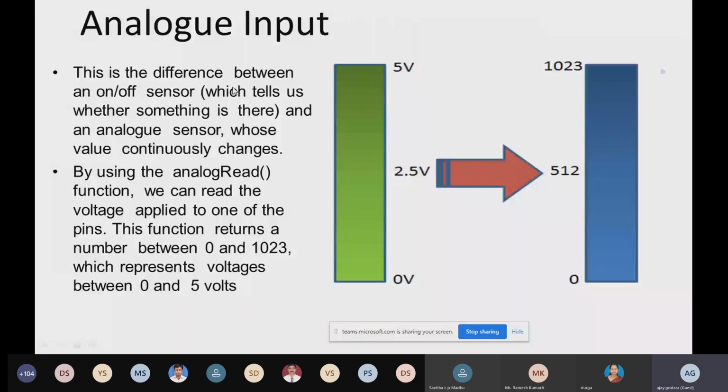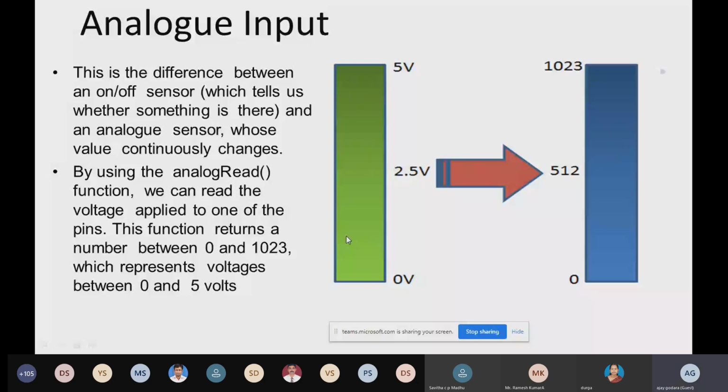When we talk about analog input, we are providing 0 to 5 volt to the microcontroller, but a very important point, the task I gave you yesterday, is that in the Arduino, when we read any kind of analog signal, we read that signal in the format of 10 bit.